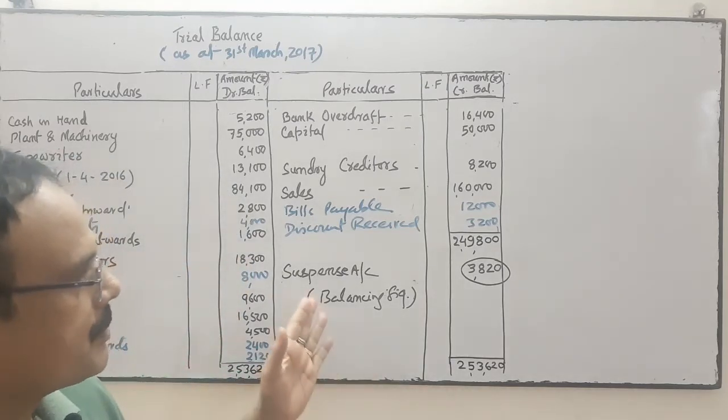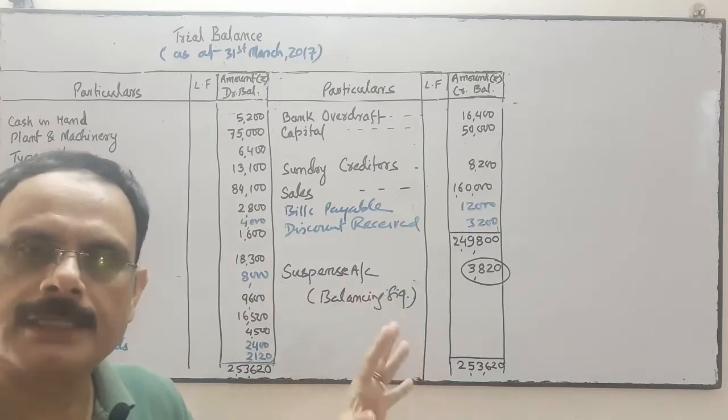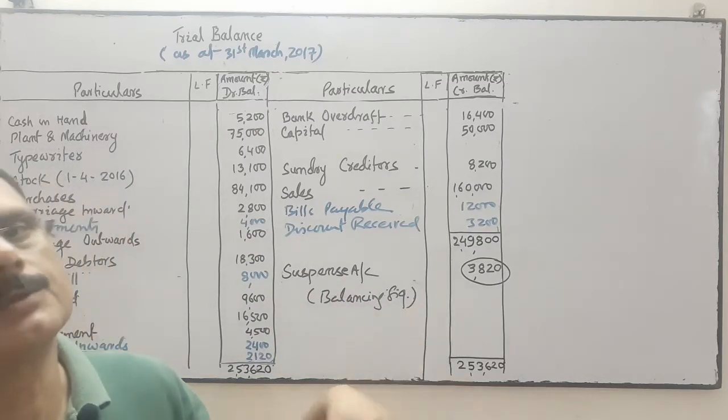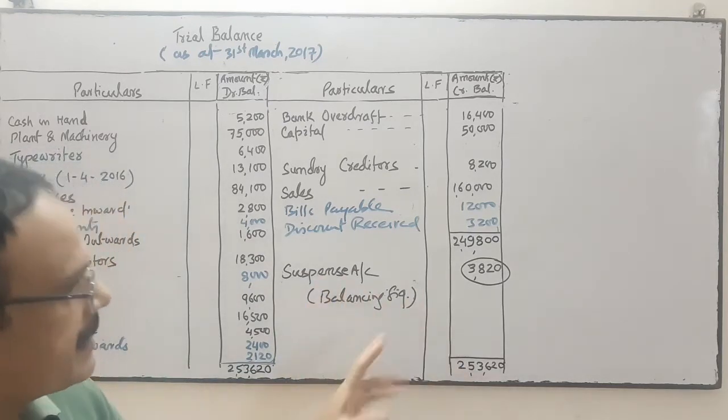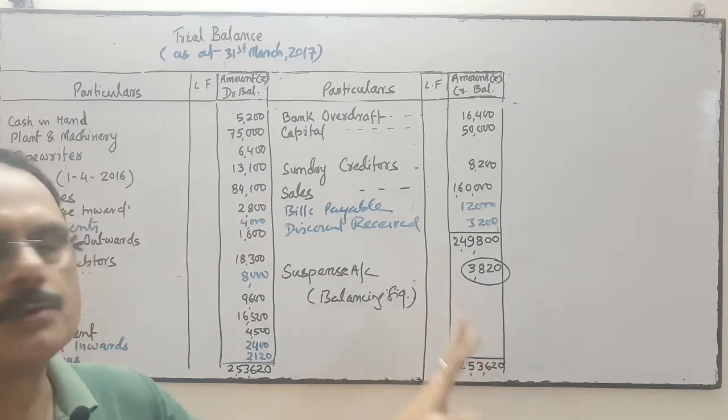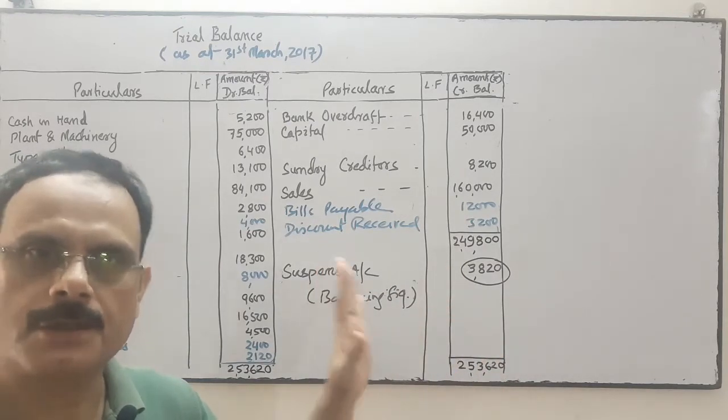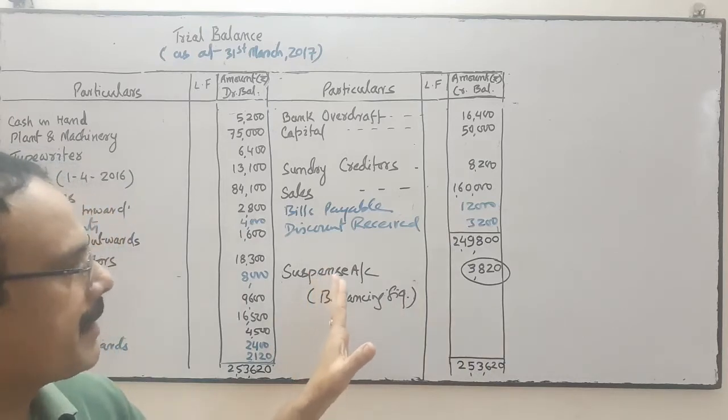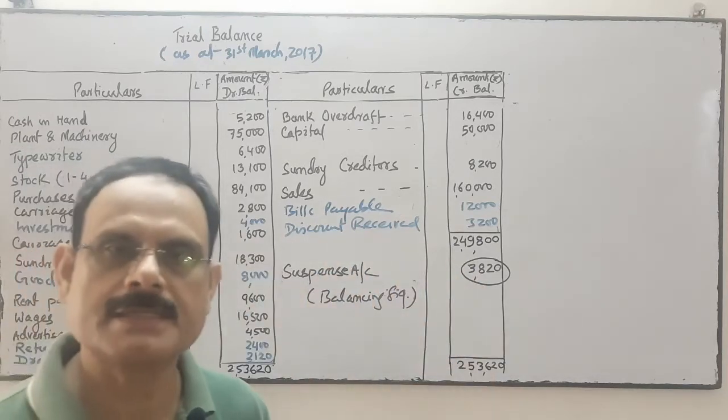So the rectification process will be done. We will identify where the mistake was committed, and thereafter we rectify it. But at present we do not know where that amount has gone. So that's why temporarily we have transferred this amount to the suspense account.